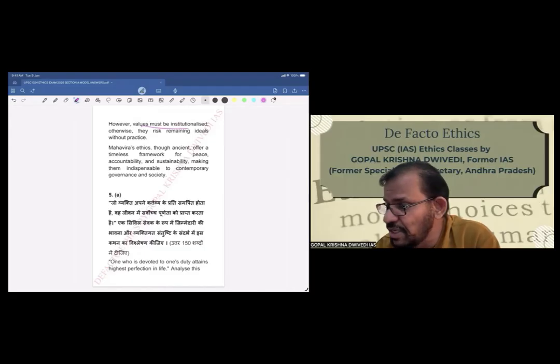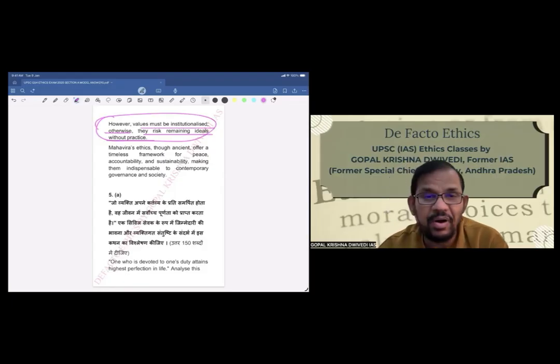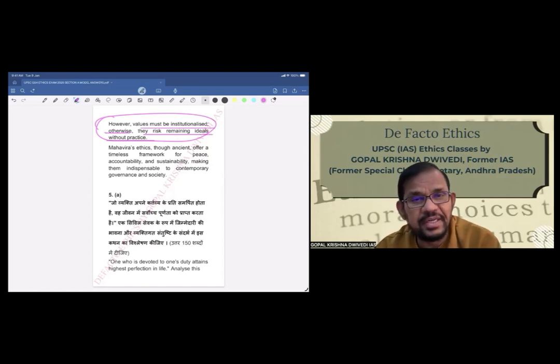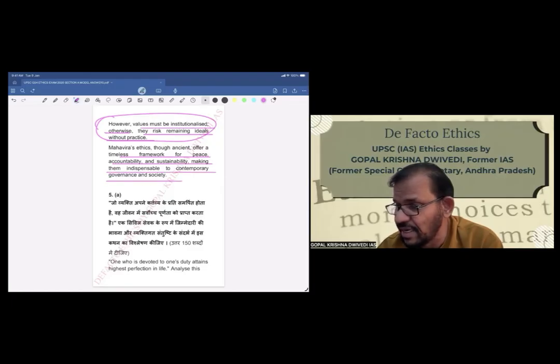However, values must be institutionalized. Otherwise, they risk remaining ideals without practice. So this is a very, very important comment we are giving on this. I mean, it's not that we are talking of anything negative or positive, but just a practical problem we have mentioned here, which administrators do face. Mahavira's ethics, though ancient, offer a timeless framework for peace, accountability, and sustainability, making them indispensable to contemporary governance and society. This is very, very important.